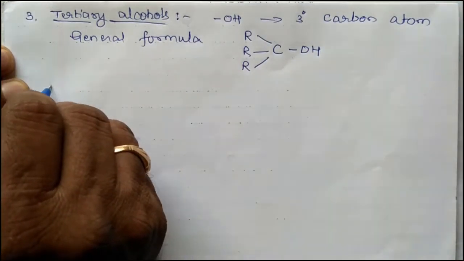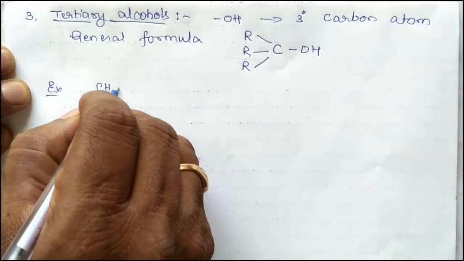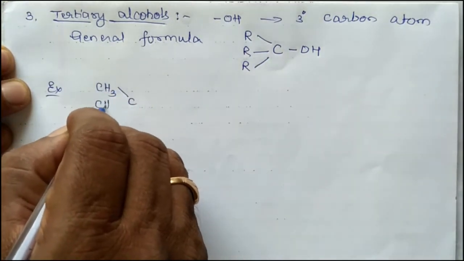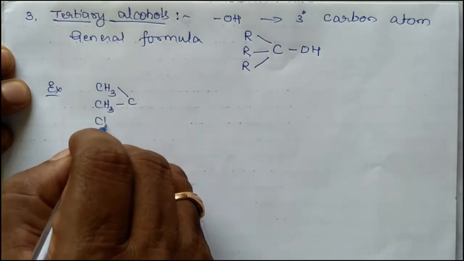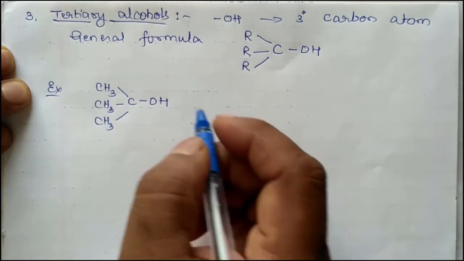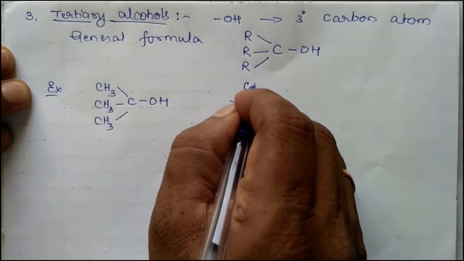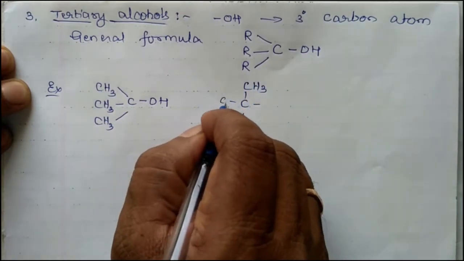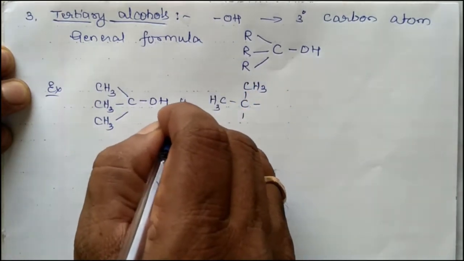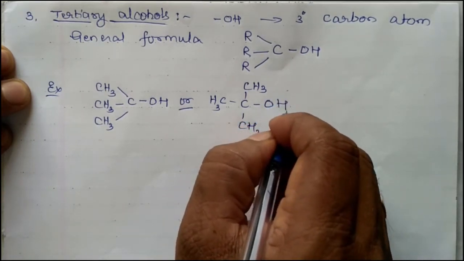Example, CH3 thrice, CH3, CH3 thrice, OH. But this is also written as CH3, CH3, CH3, OH.